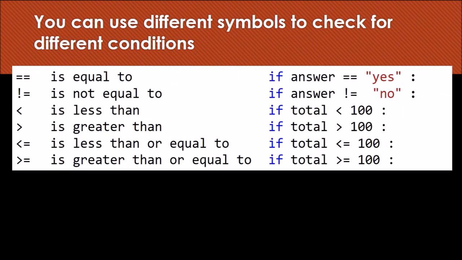As we see, the first one, double equals, compares whether the left hand side is equal to the right hand side. Similarly, the second one is the opposite of it, it compares whether they are not equal. Similarly, less than, greater than, less than or equal to, greater than or equal to are different relational operators. The one thing you need to remember is that all relational operators return a true or a false value. In Python, true and false are called Boolean values. Not just in Python, I think everywhere.